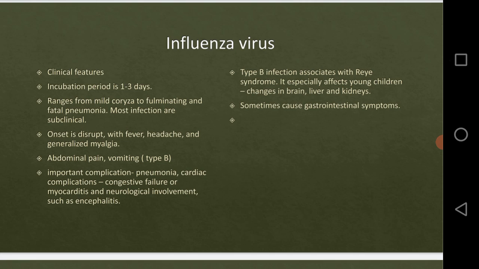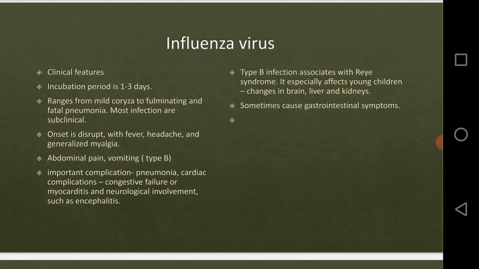What is coryza? Coryza is the initial infection, that is the inflammation of the mucous membranes in the respiratory tract or in the nose. Inflammation of the mucous membranes in the nose, that is coryza, which is the initial stage, to pneumonia.